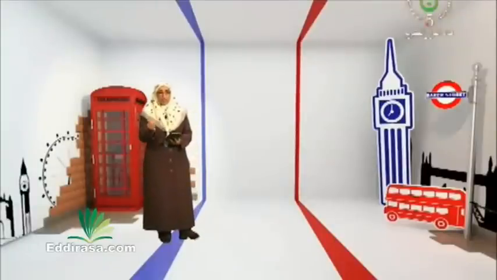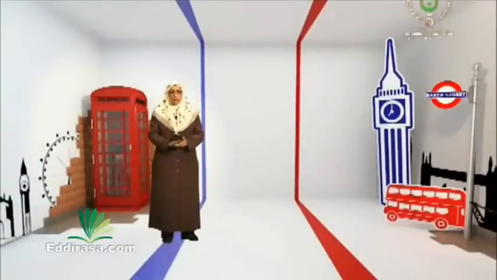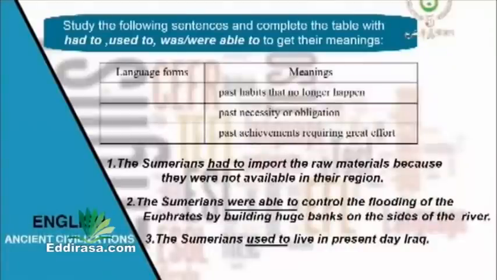Now, complete the table with had to, was, were, able to, or used to get their meaning, which is written in the table. One of them represents past habits that no longer happen. The second one, past necessity or obligation. And the last, past achievements requiring great effort. Are you ready to correct now? Okay, let's go.